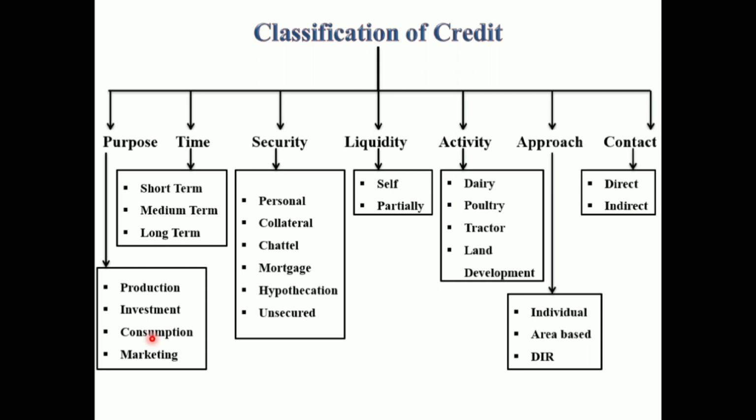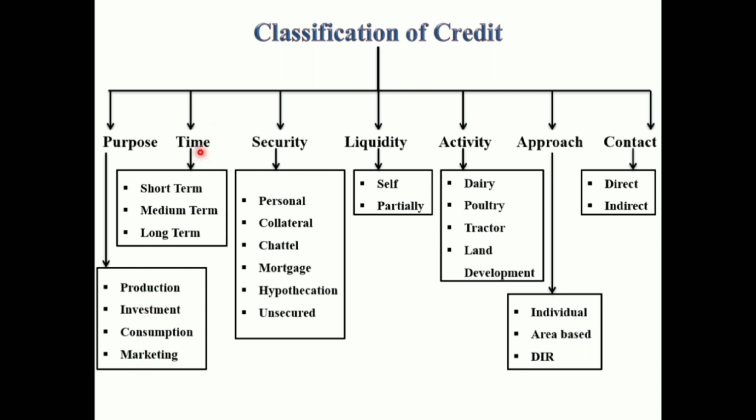The branch manager is vested with the discretionary power of sanctioning these loans up to rupees 5,000 in each individual case, and the rate of interest is around 11% for consumption loan. Okay, this is the classification based on purpose: production loan, investment loan, consumption loan and marketing loan.